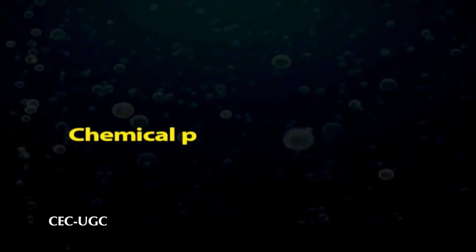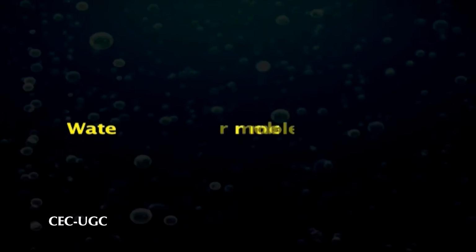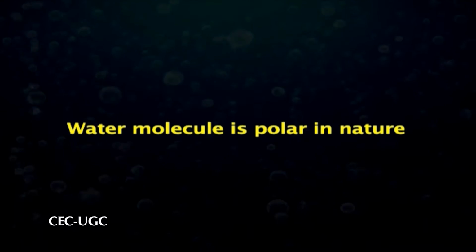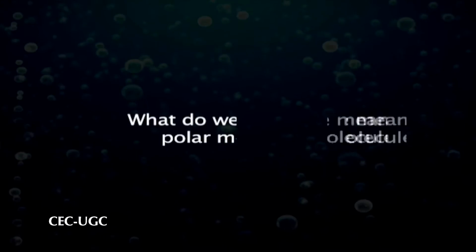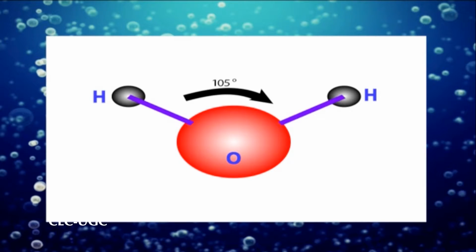Dear students, now we will discuss the major chemical properties of water. Water molecule is polar in nature. What do you mean by a polar molecule? The structure of a molecule of water is not linear but V-shaped.